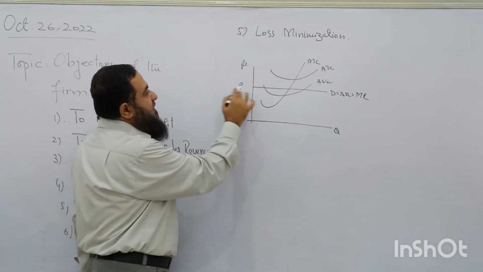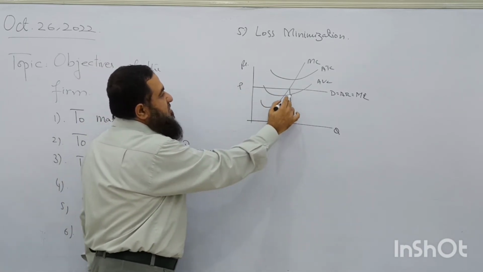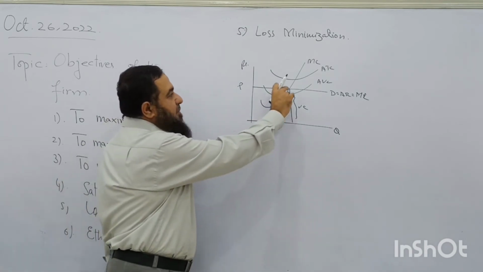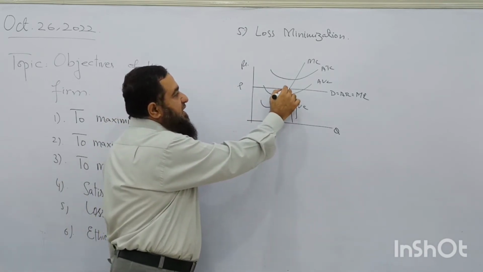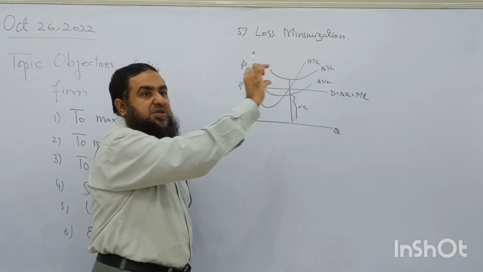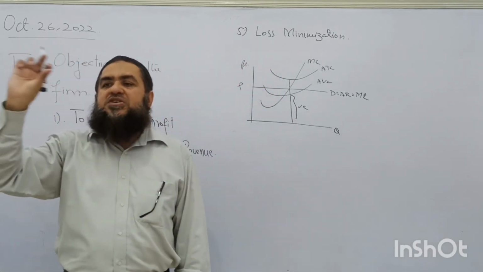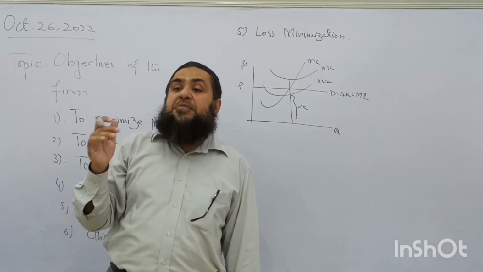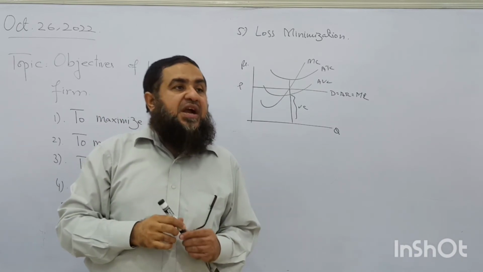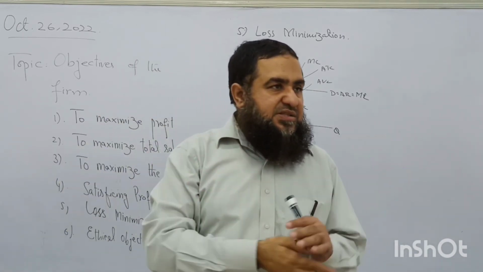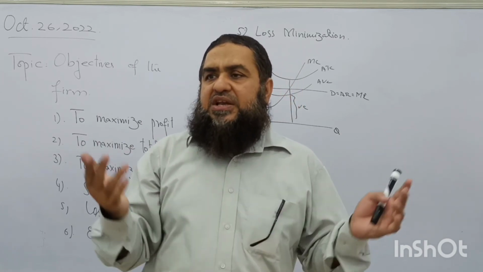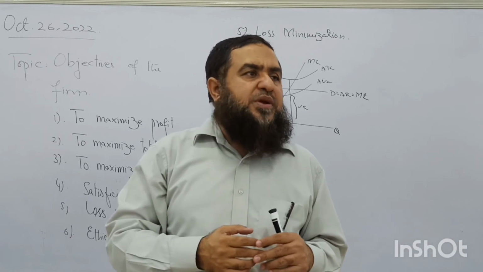At this price all of the variable cost is covered and some part of fixed cost is covered, and this is the loss of the firm, which is the proportion of the fixed cost of the total cost of production. But the firm will keep on producing, and it will wait for the price to increase again, although it is having a loss. Price will again increase and it will be able to earn supernormal profit.